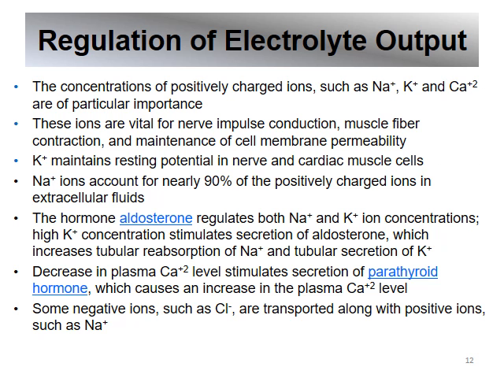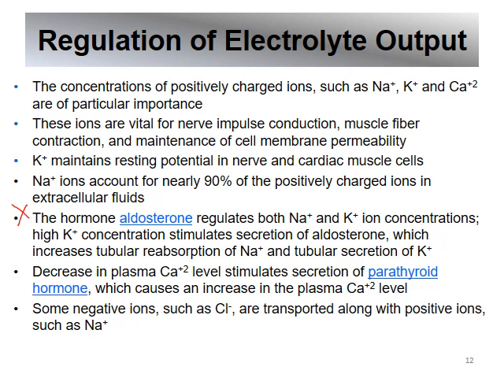Okay, so regulation of the electrolyte output. Concentrations of especially the positively charged ions are very important for our body because these lead to electrical signaling, both in our muscles and in our nervous system. So very important for nerve impulse conduction, muscle fiber contraction, and also cell membrane permeability. The important thing here, know the hormone aldosterone. Aldosterone regulates sodium and potassium ion concentrations. Having too much potassium stimulates the secretion of aldosterone, and having too little sodium also stimulates the secretion.